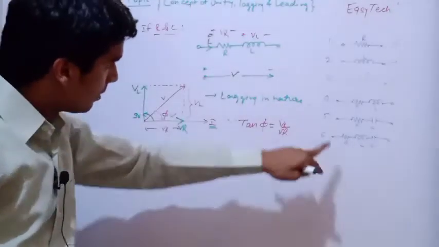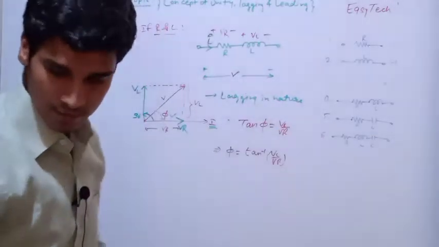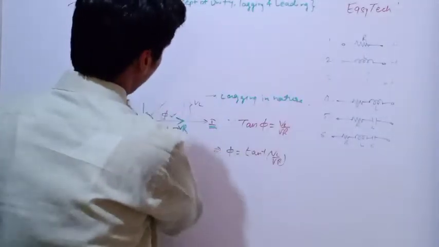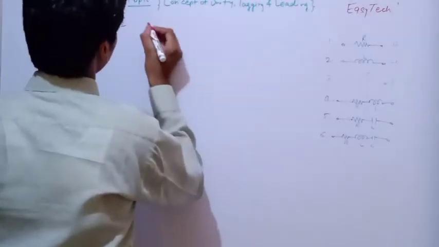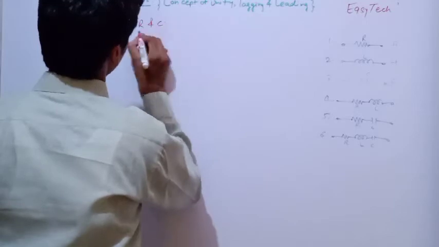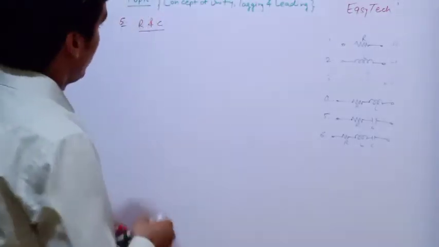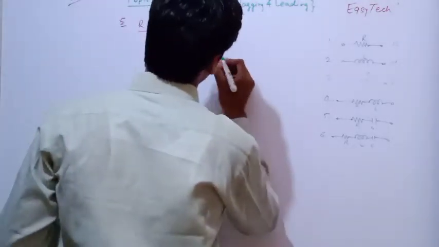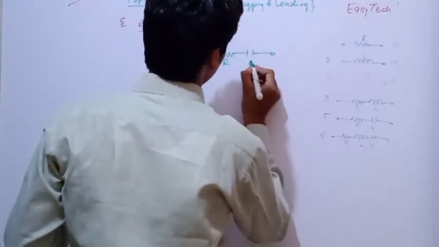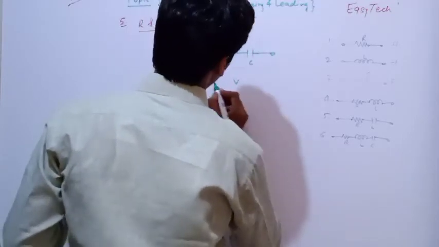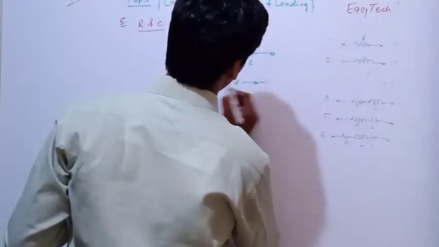Now we are going to study the fifth case, R and C. Now we are going to study the case R and C, case number 5. It will be R and C. Okay, so you can understand the value of this R and C circuit. Here you have applied the incoming voltage as V. This is the final voltage.